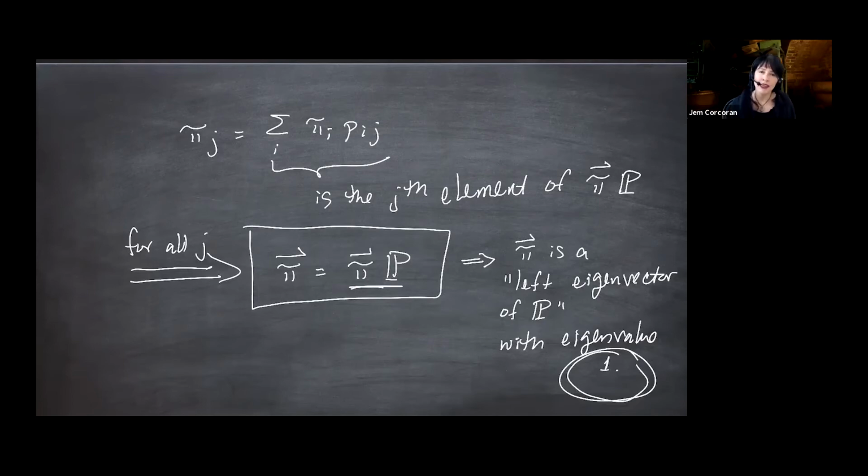On something like an exam, I wouldn't make you do this. I would say set up the system of equations and indicate what you want to solve for, like, I want to know pi 0. All right, so I have another example, but I first wanted to say a couple more things about the stationary equation.